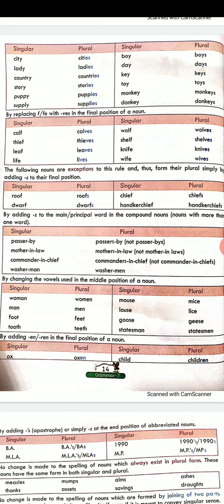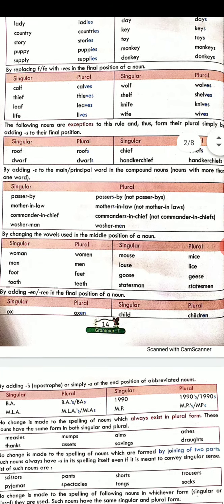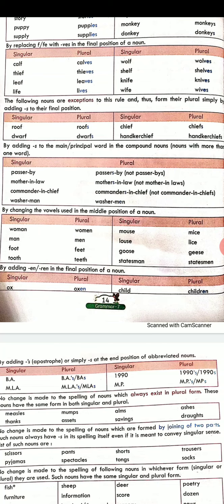Now there are certain exceptions to this rule. It's not necessary that every time a word ends with f, you add ves. Like you can see in your book, there are words like chief. So to make it plural, you do not have to write chieves. That will be wrong. Like I said, there are certain words which end with f, but there are exceptions where you will not add ves to make its plural. There are a few words which end with f, and to make the plural, you will write an s. There is no need to add a ves.